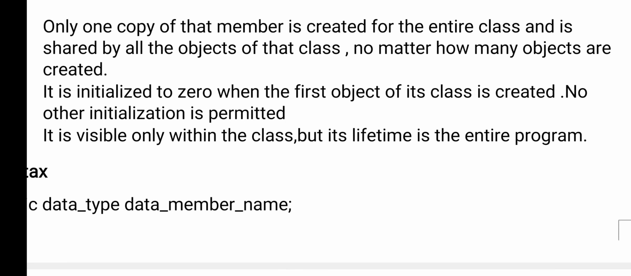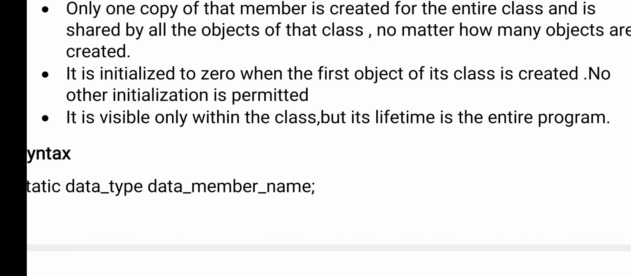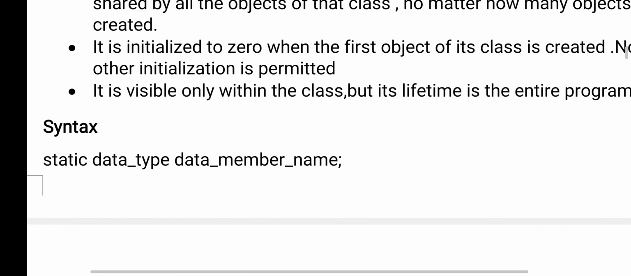Next, it is visible only within the class, but its lifetime is the entire program. Whatever variable you declare as static is visible in the entire class, but its lifetime is throughout the program. When you close the program, only then will it be erased from memory.